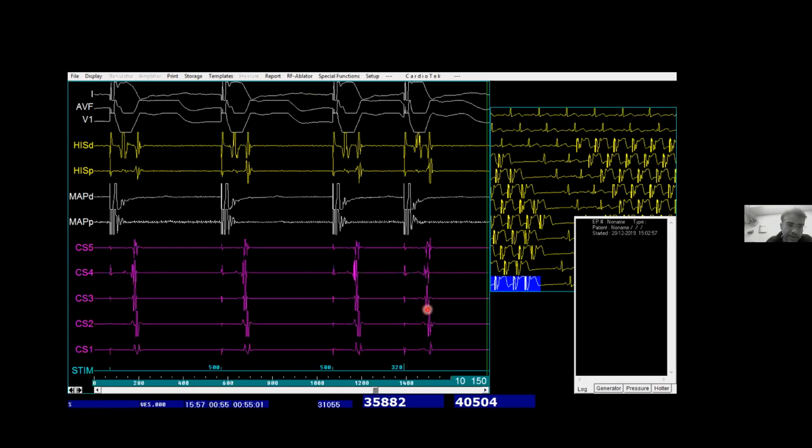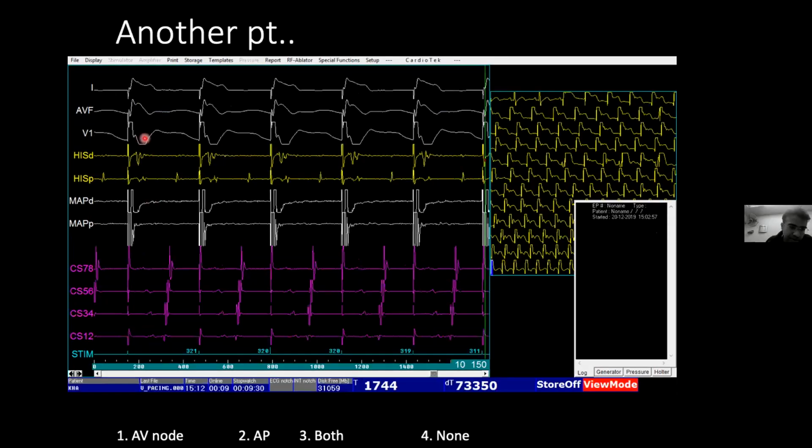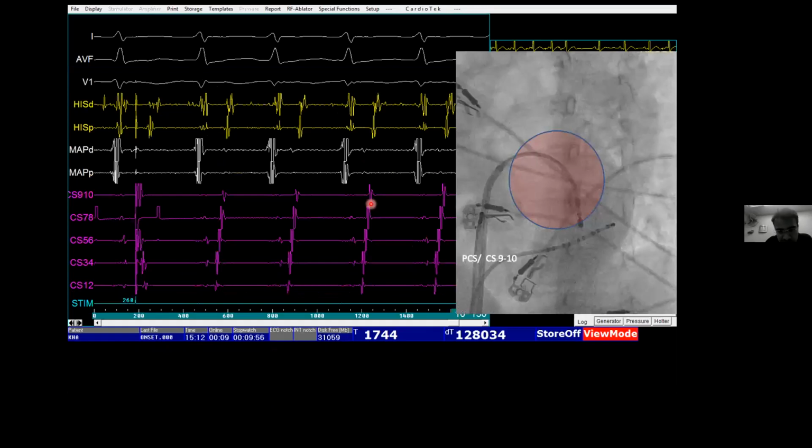What you find here during V pacing, your earliest activation is near CS12. This is the A. So this is V and A. The earliest activation is reverse, in contrast to the previous case example. This is the same patient when you have onset of tachycardia, the earliest atrial activation is near CS12. What does it mean? Your earliest atrial activation, that is retrograde route from V to A, is somewhere near the CS12 or ahead of CS12. So your pathway is located somewhere here.